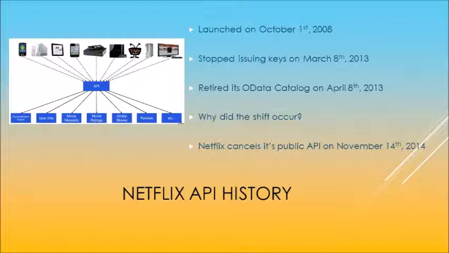But why did this shift occur? Why did Netflix move towards stopping their API? It occurred because they wanted to focus more on supporting Netflix on all devices, and they wanted to stop spending time and energy on creating this Netflix API. And on November 14th, 2014, Netflix completely canceled its API, and all of the apps that were not allowed to use the API started returning 404 errors.